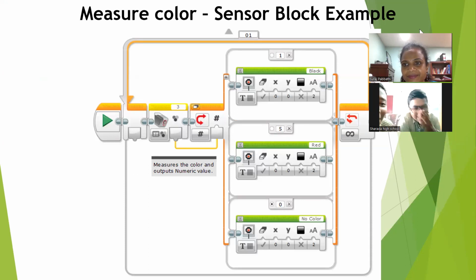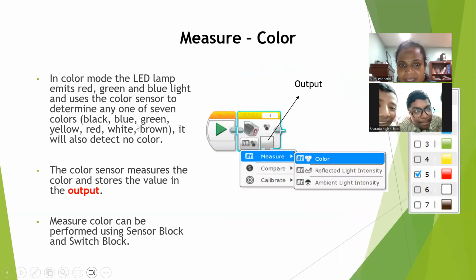Ma'am, you only explain, ma'am. Yes, ma'am. Okay. First example I will explain. Second example one of you will explain. Okay? Okay, ma'am. Okay. So, because I missed one thing. Here, I missed the last part.